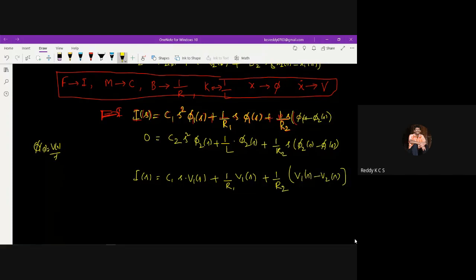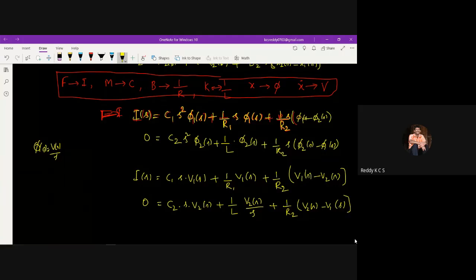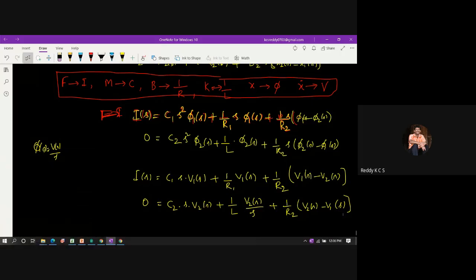Similarly, in this equation, c2 into s into v2 of s plus 1 by l, where pi2 of s is nothing but v2 of s by s, so I write v2 of s by s, then plus 1 by r2 into v2 of s minus v1 of s. So this is the current.